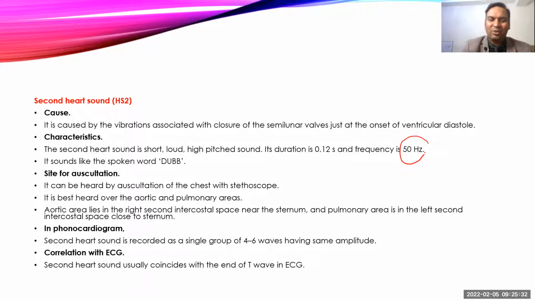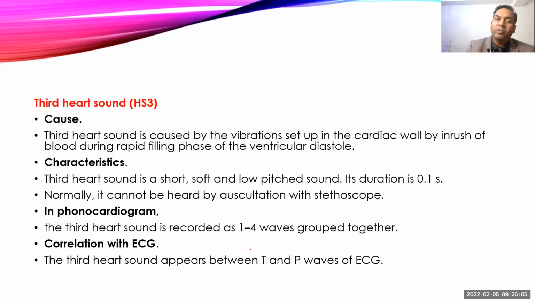So please don't give those arguments when you are trying to differentiate between the first heart sound and the second heart sound. Then where can we best auscultate this heart sound? Those areas are called the aortic and pulmonary areas. The aortic area is on the right side of the second intercostal space, while the pulmonary area is on the left side of the second intercostal space. Both are close to the sternum. On the phonocardiogram, 4 to 6 waves are shown with almost the same amplitude throughout, and it usually coincides with the end of the T wave of the ECG.